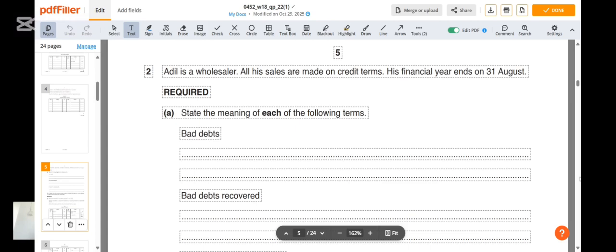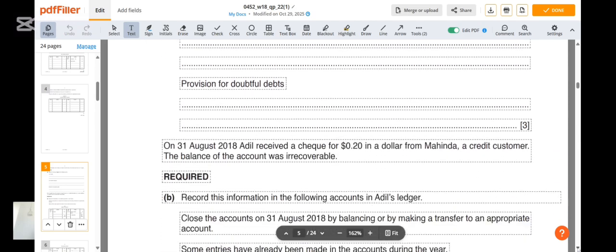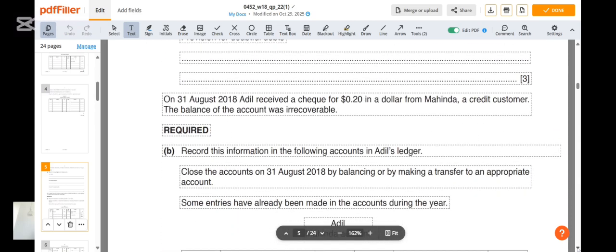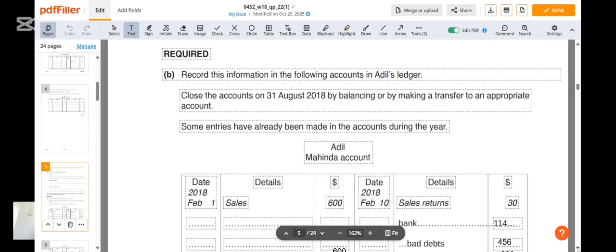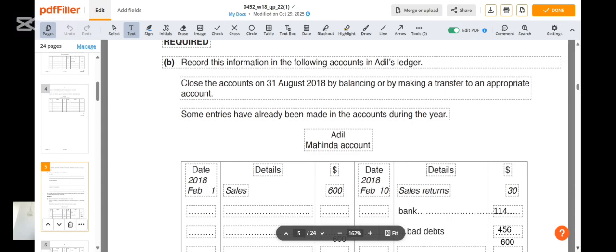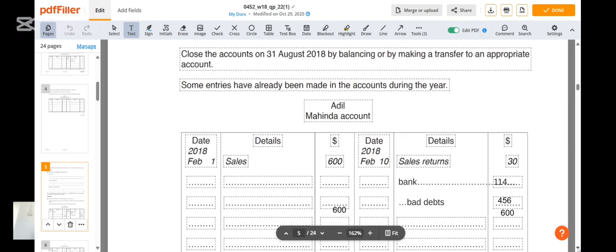You're going to see in this case that we have here, from a paper from 2018, it says that on 31 August 2018, Adil received a check for 20 cents in a dollar from Mahinda, a credit customer. The balance from the account was irrecoverable. Record this information in the following account in Adil's ledger. Close the accounts on 31 August 2018 by balancing or making a transfer to an appropriate account. Some entries have already been made for you.